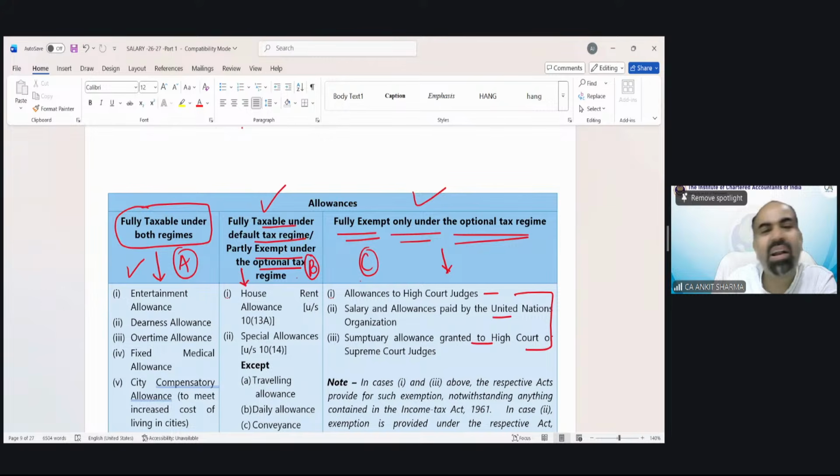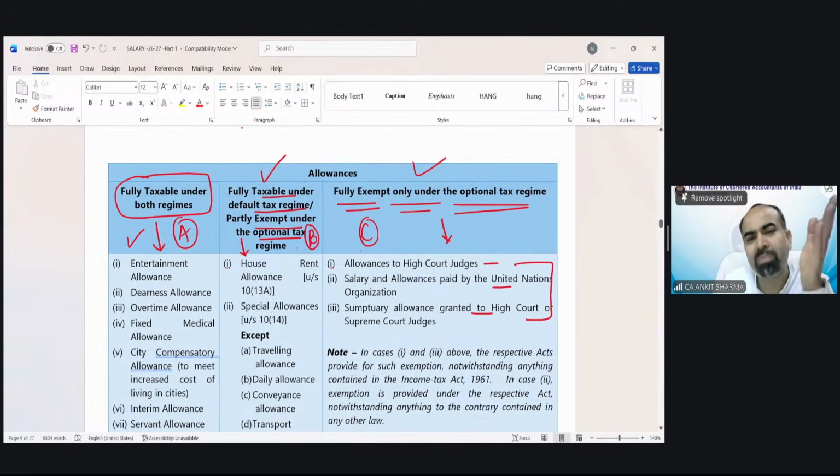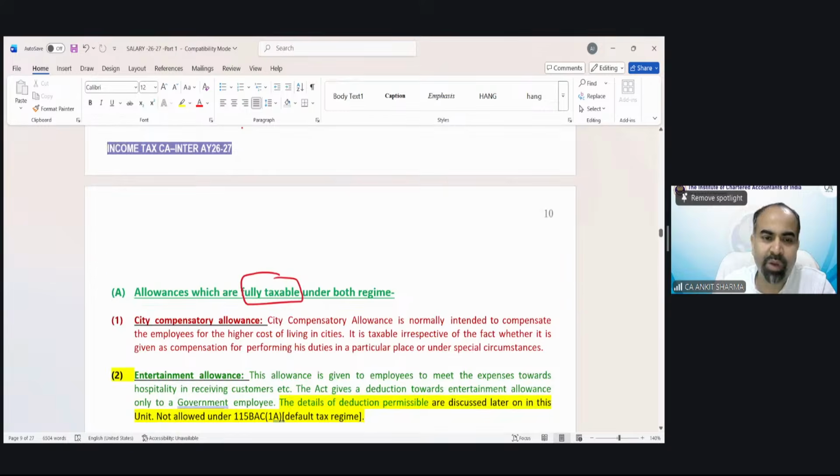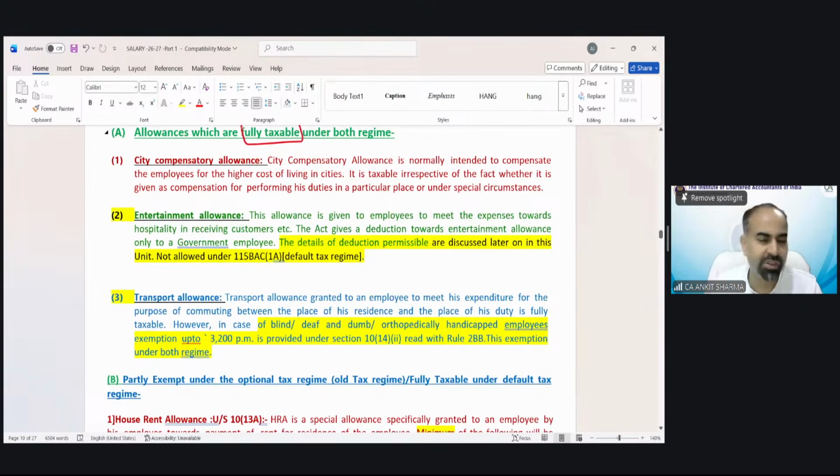And B category we have to understand because they have separate treatment. And if any allowance does not fall in B and C, it is automatically included in category A. So category A, you do not need to remember anything. All allowances not falling in B and C are going to be taxed in category A. So category allowances names we are going to study, but not to worry about it. City compensatory allowance, fully taxable.